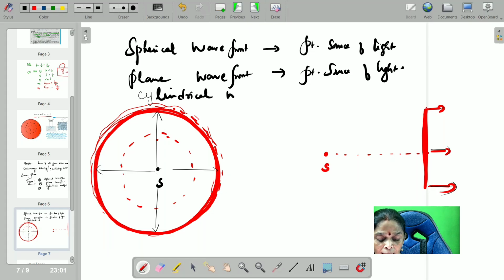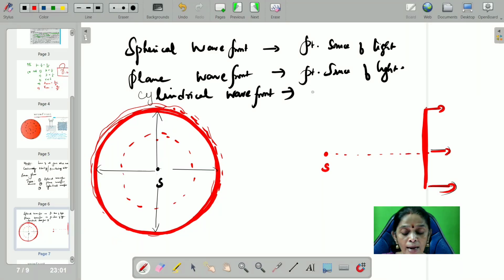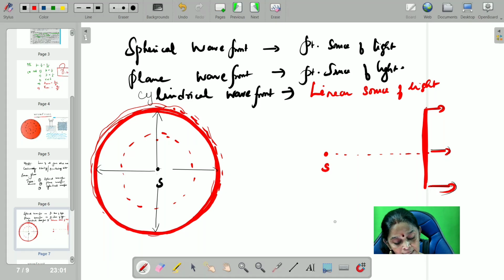Just now I showed you the animation, right. So for the cylindrical wavefront, what is the nature of the source? That is a linear source. For example, a tube light, children, a linear source of light. So let me take the cylindrical wavefront. So this is a tube light. I will put it vertically. This is a tube light. This is the linear source of light.